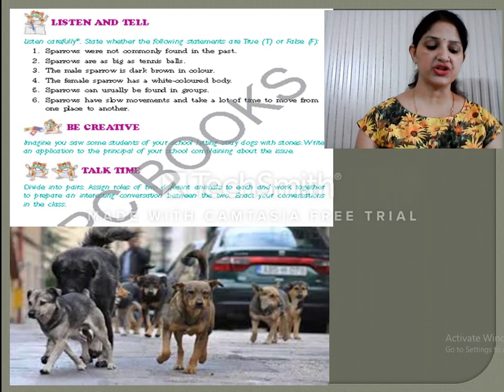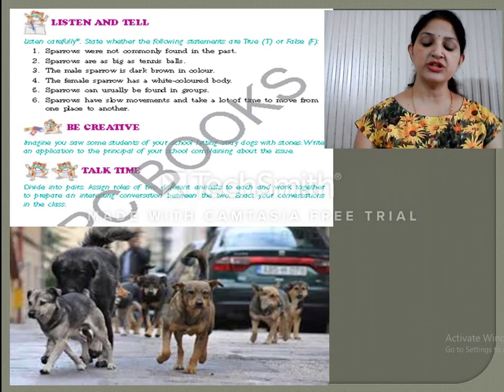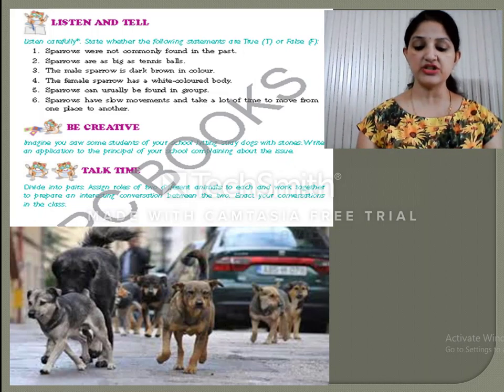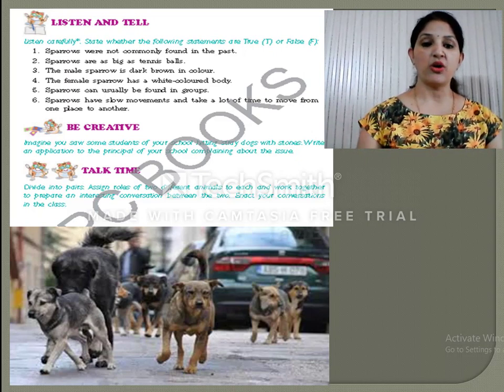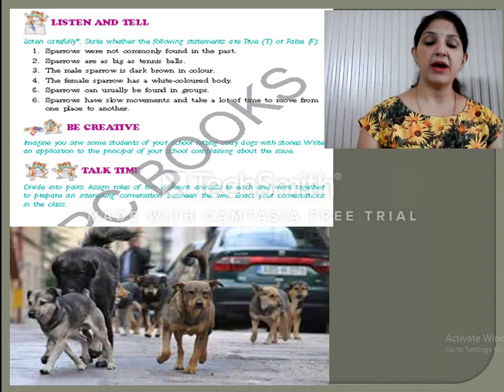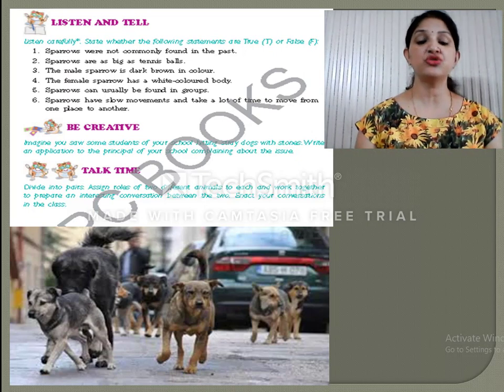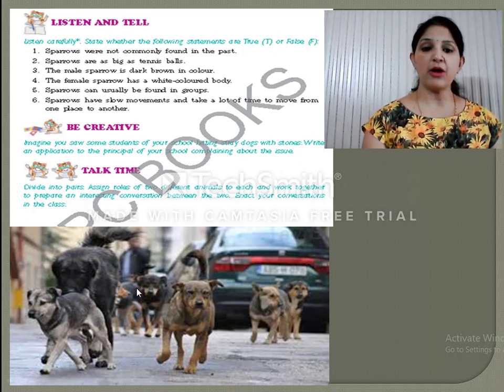In the Be Creative section, imagine you saw some students of your school hitting stray dogs with stones. Write an application to the principal of your school complaining about the issue. Now what you have to do in the Be Creative part is write an application to the principal complaining about the children who are teasing or pelting stones at these stray dogs.